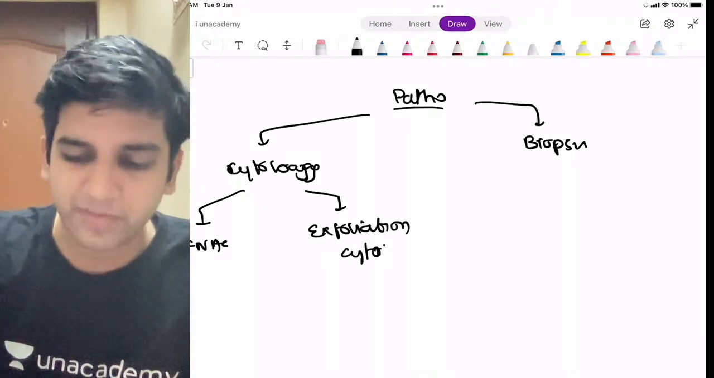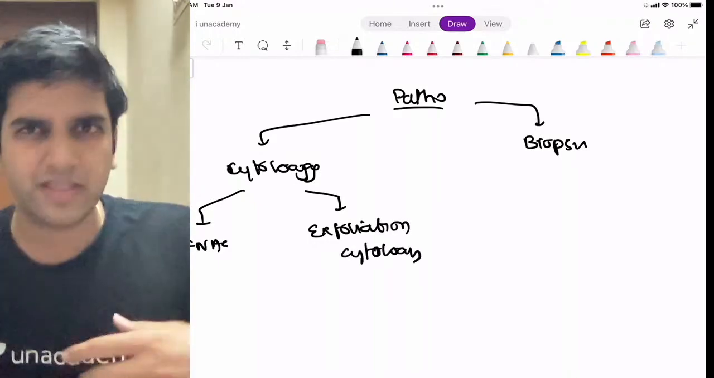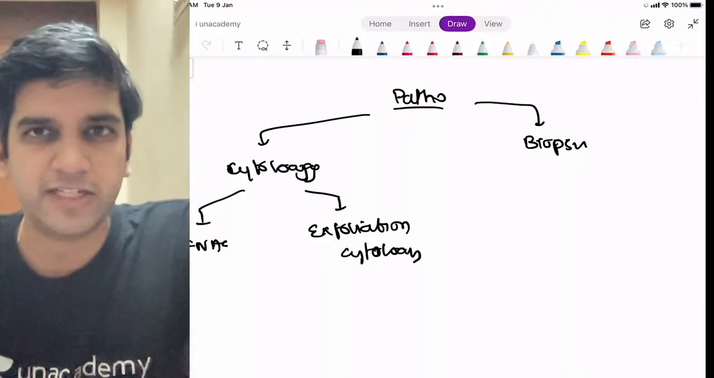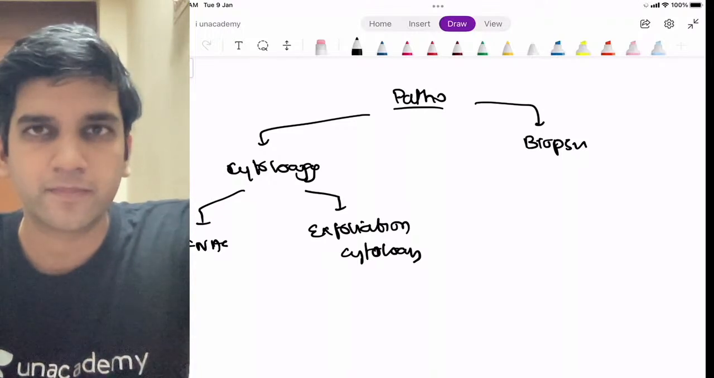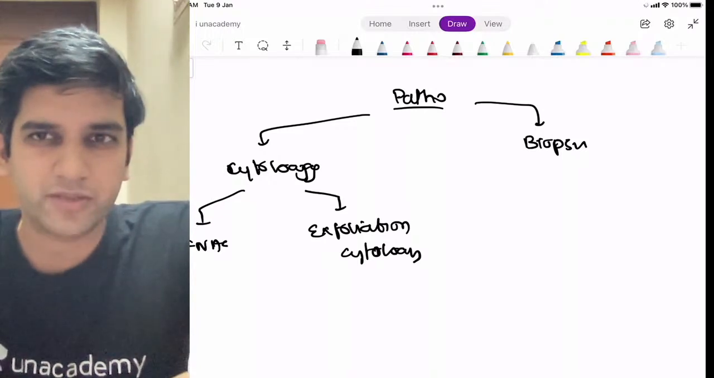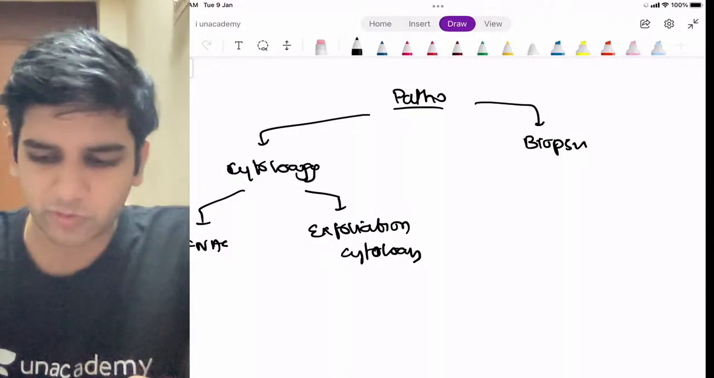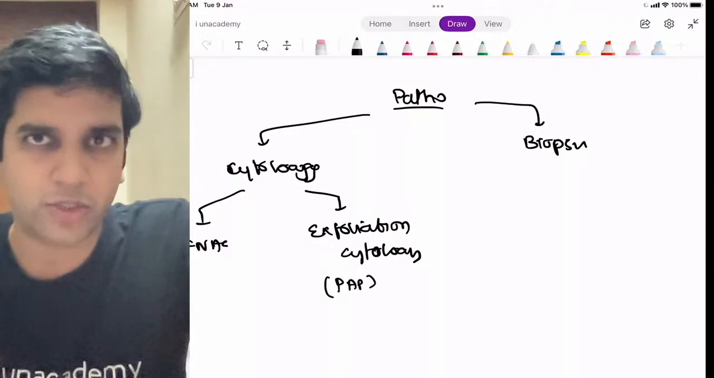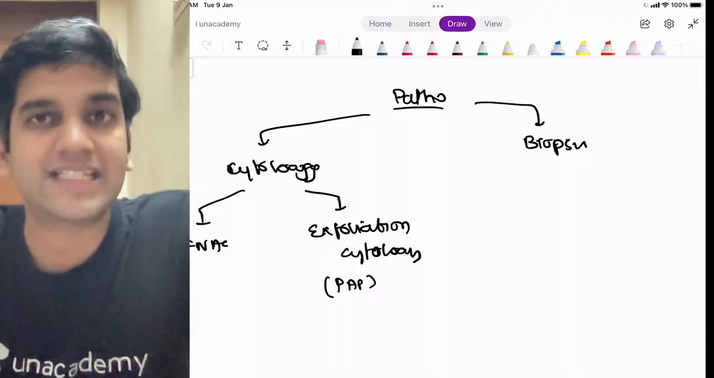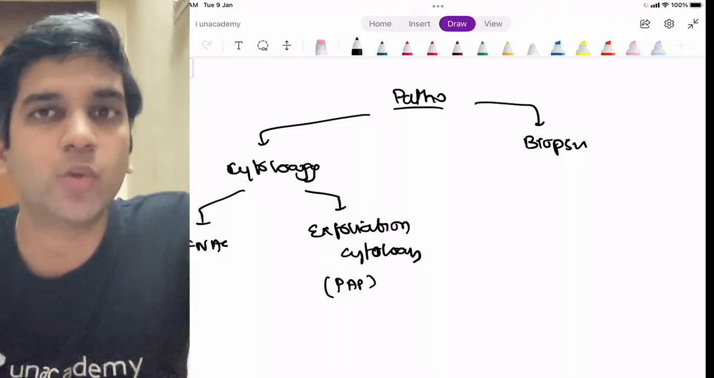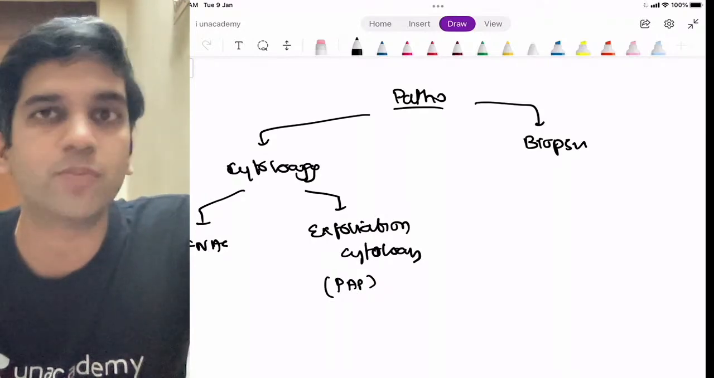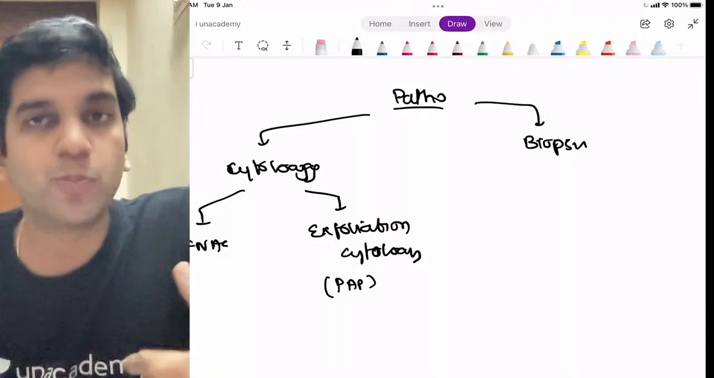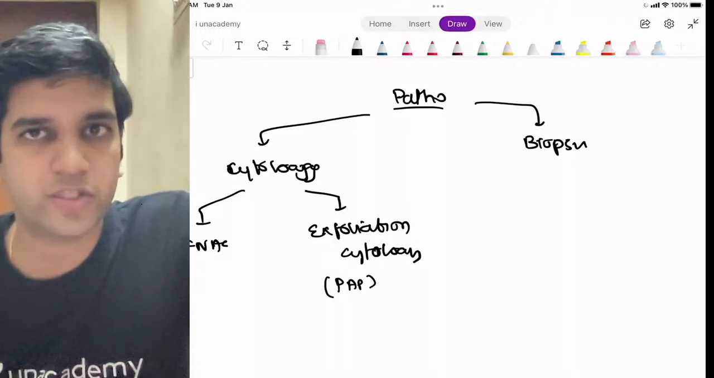Can anyone here give me an example of exfoliation cytology? It's a very commonly done cytology, especially for the female genitalia. Any one example? You must have definitely heard about the Pap smear, right? Pap smear is an exfoliation cytology. What I mean by that is the cells automatically shed. I don't go and prick the cells. I don't take a cell, I don't biopsy it. It automatically sheds.